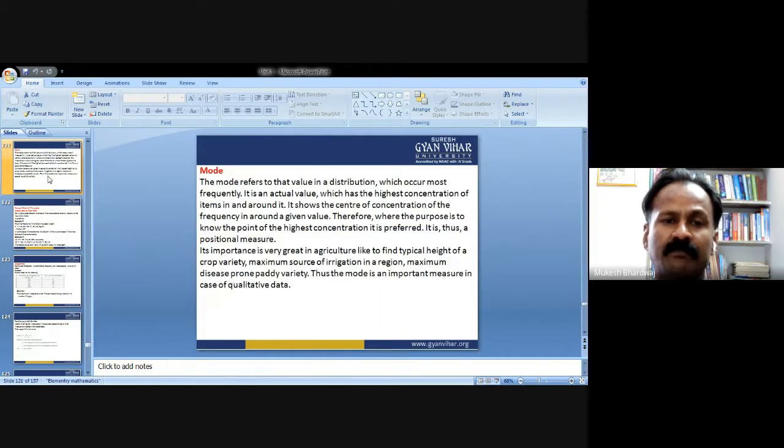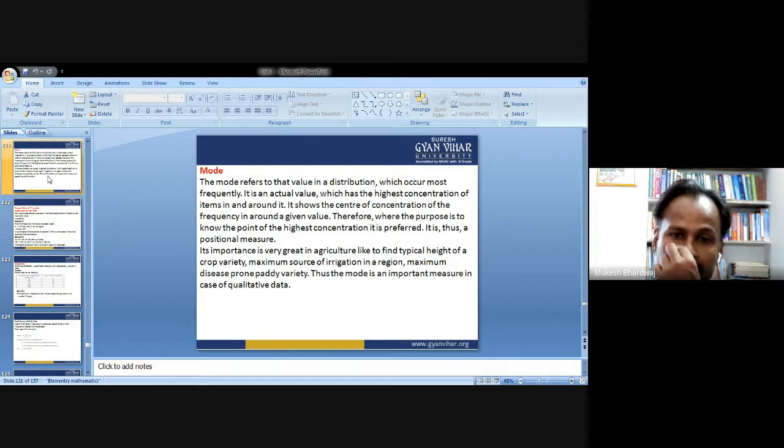Okay. Now the mode. The mode refers to that value in the distribution which occurs most frequently, or we can say the most repetitive number in a series or in data is called a mode.